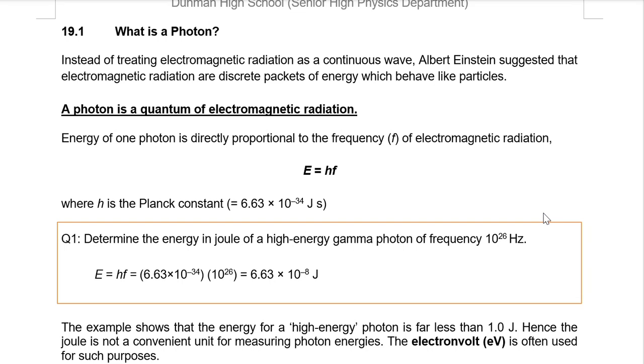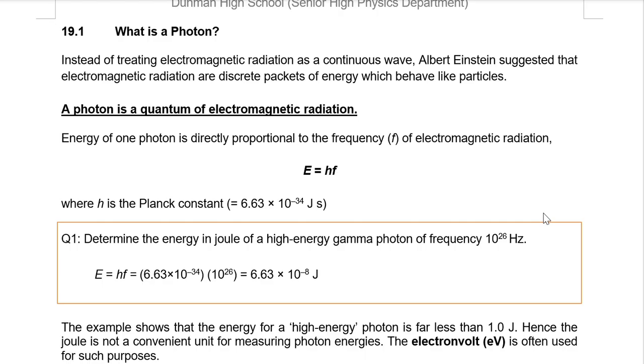Okay, welcome back to part 2 of the lecture. In this part, we'll try to explain why Einstein's idea is actually better at explaining the photoelectric effect than the classical wave theory. So this is the idea that Einstein put forward.